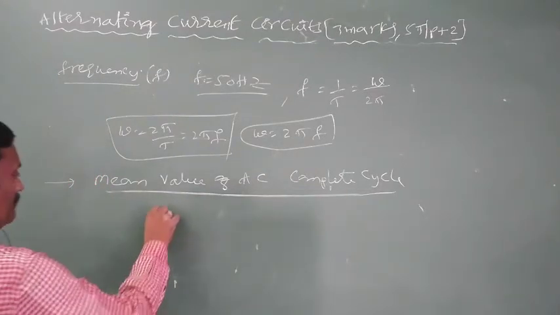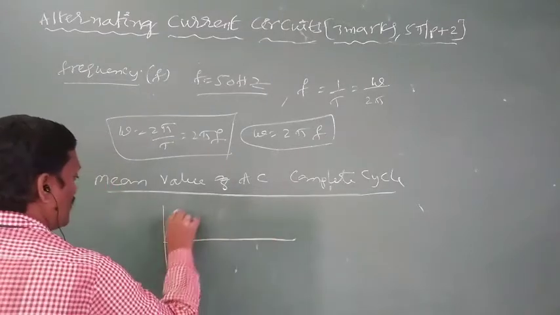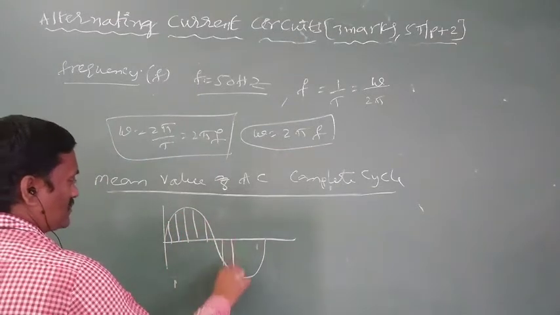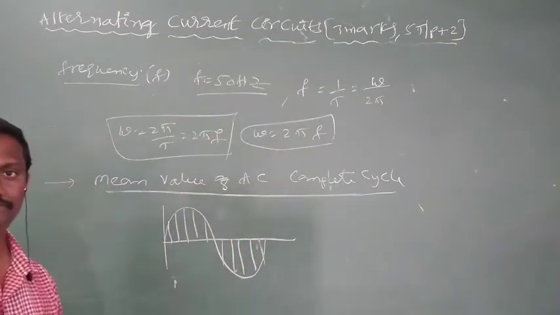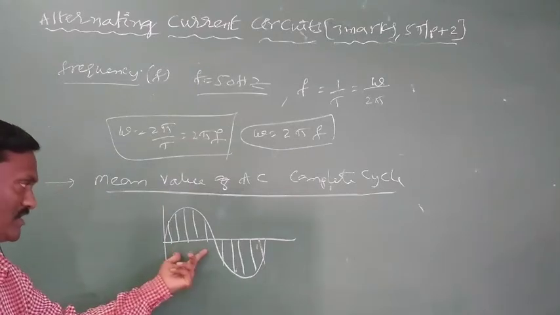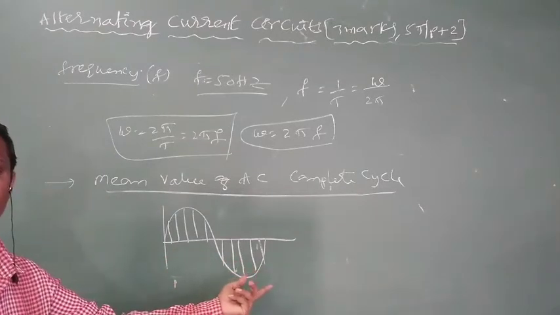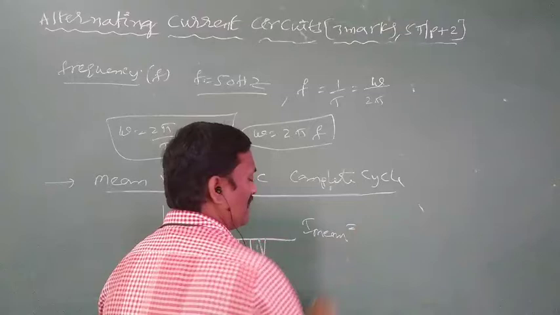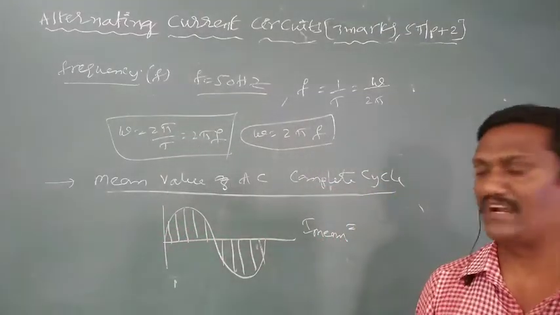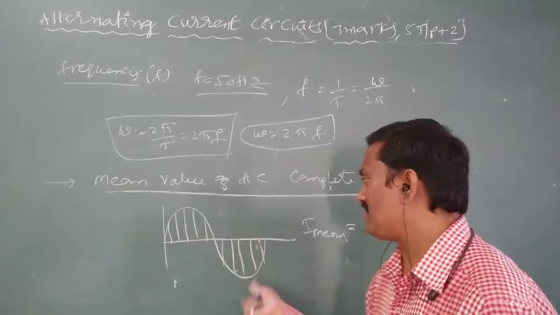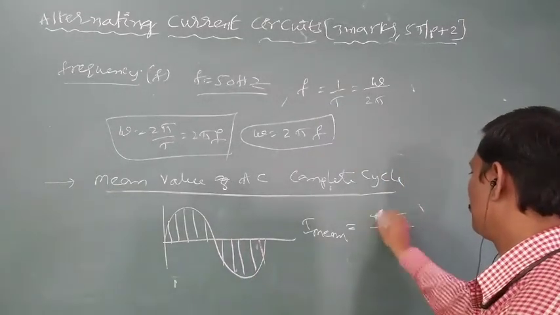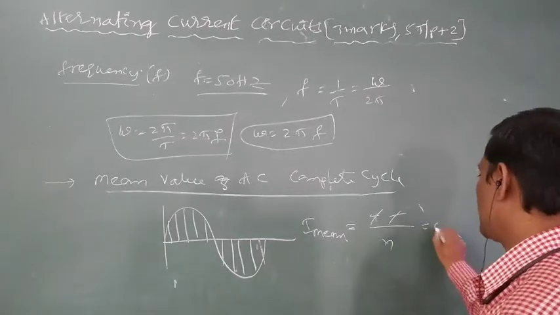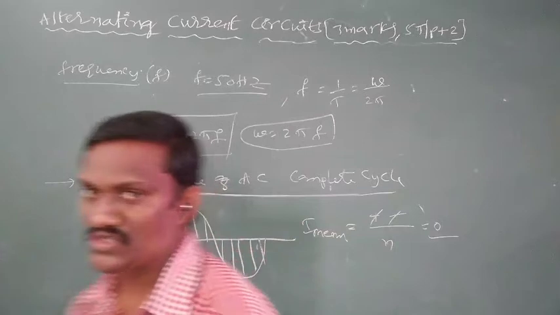Generally we know the nature of alternating current is sinusoidal. All these are positive instantaneous currents. All these are negative instantaneous currents. But the magnitude of positive currents and the magnitude of negative currents are the same. Generally mean value means the sum of all currents divided by the number of currents. The sum of positive current and the sum of negative current are the same in magnitude. So the mean current or average current over a full cycle is always equal to 0.